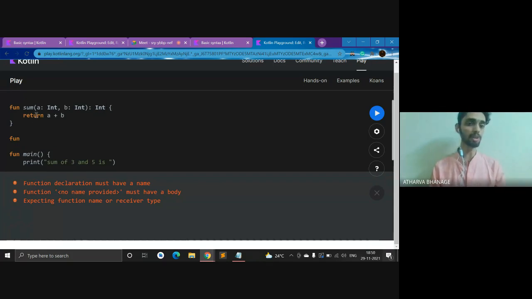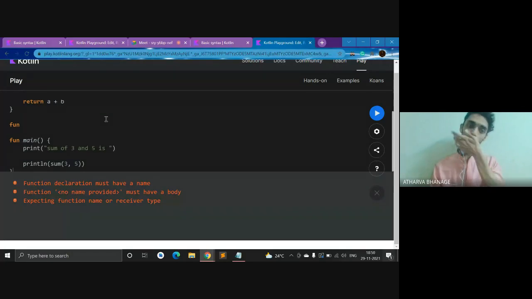If you're not returning anything, it's just a null thing, so you need not have int over here. All right. So when you're doing a plus b, it is returning a plus b. Now this a plus b is not a string. So integer plus integer gives you an integer, and that is what I'm primarily returning over here. When you return, you can either store it in some variable, c equal to this, or you can directly print it. That depends upon how you want to proceed with it.